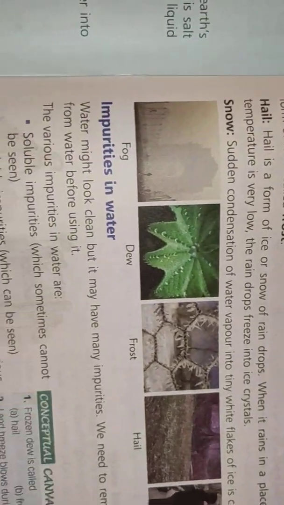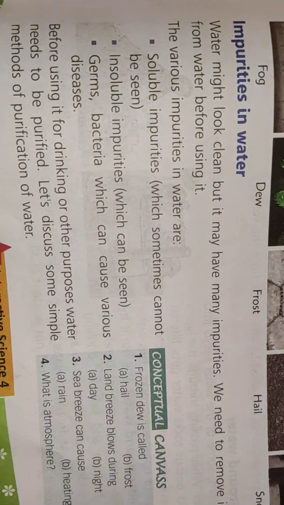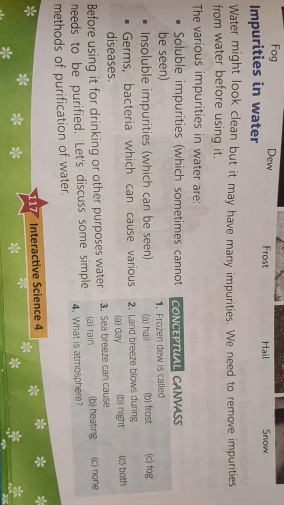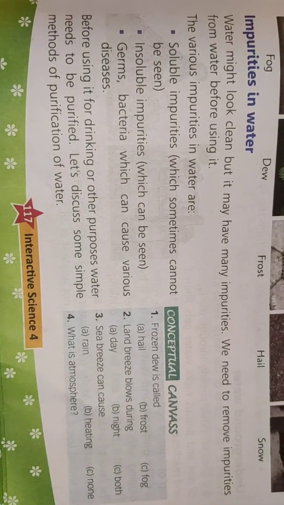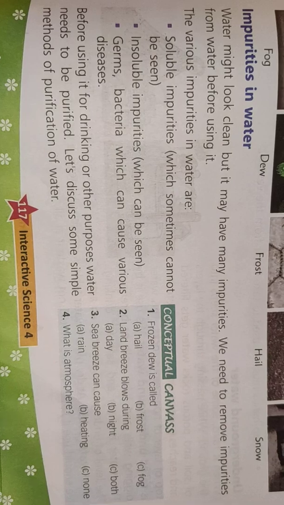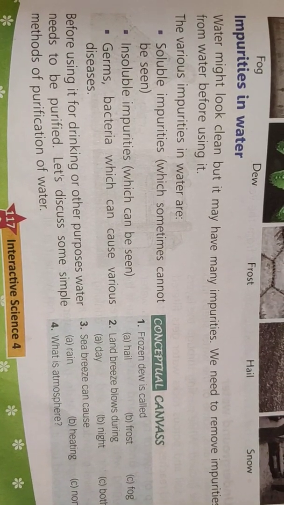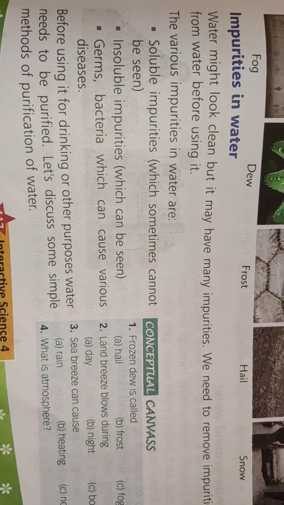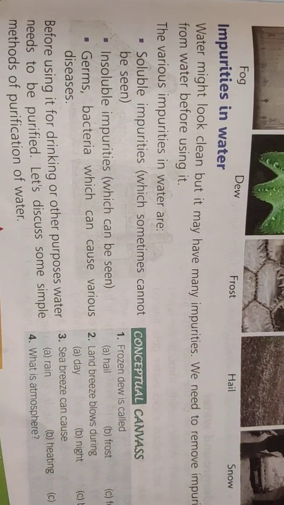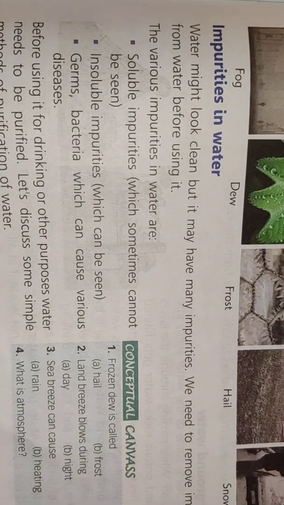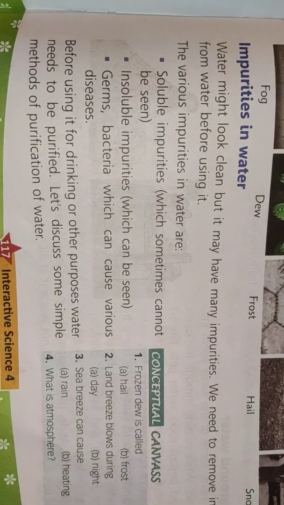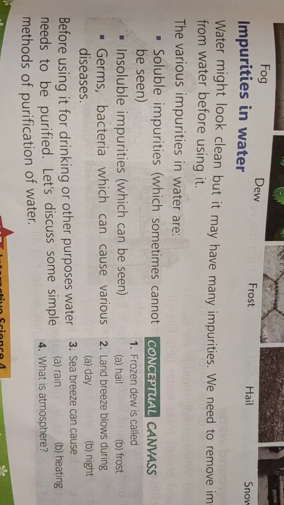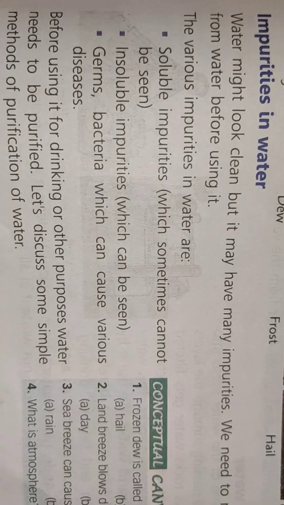Impurities in water. Water might look clean, but it may have many impurities. We need to remove impurities from water before using it. The various impurities in water are soluble impurities, which sometimes cannot be seen, insoluble impurities, which can be seen, and germs, bacteria, which can cause various diseases. Before using it for drinking or other purposes, water needs to be purified. Let's discuss some simple methods of purification of water.